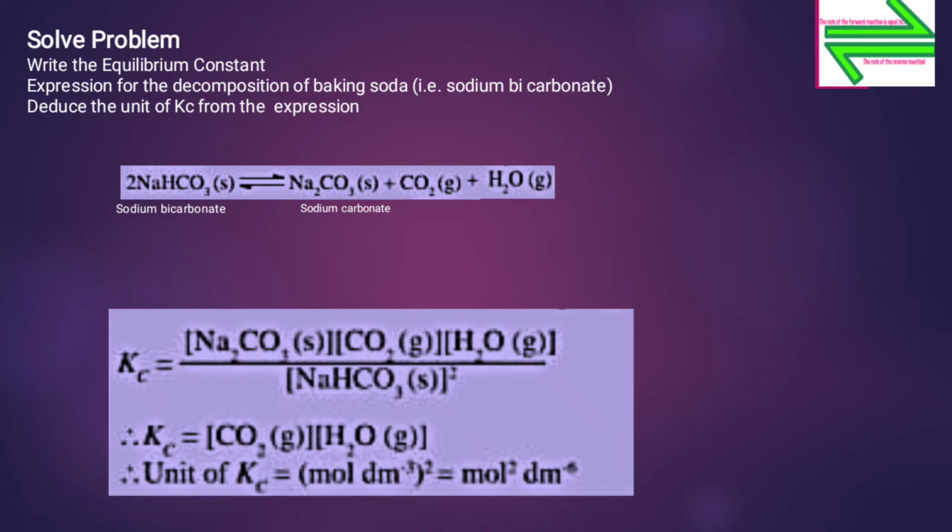So we can calculate the value for Kc. Therefore Kc equals the concentration of sodium carbonate, that is Na2CO3 in solid state, into the concentration of CO2 gas into H2O gas, divided by NaHCO3 in the solid state, that is the concentration of sodium bicarbonate raised to 2.